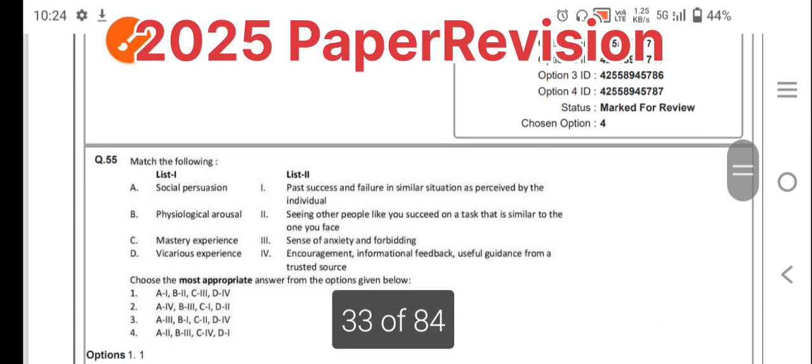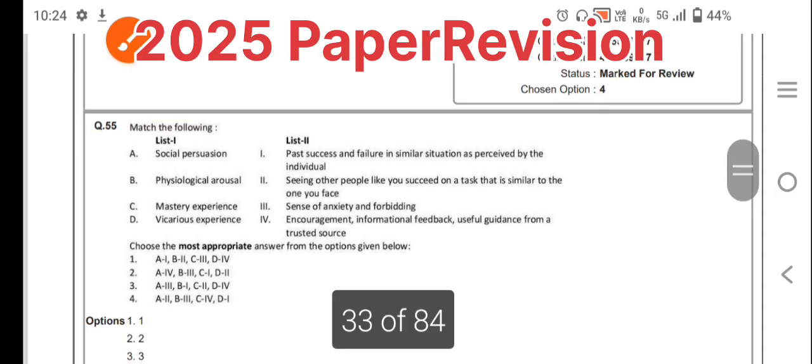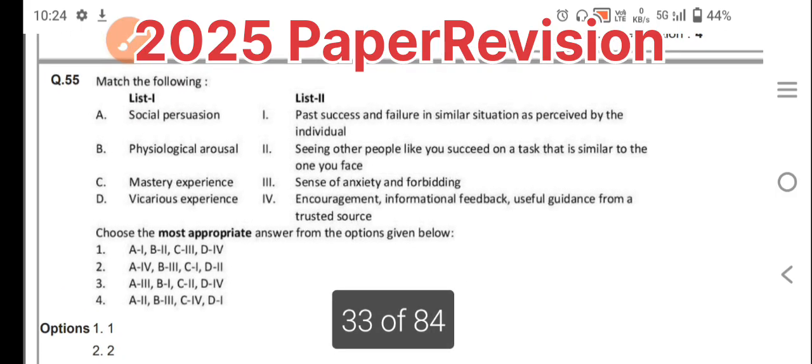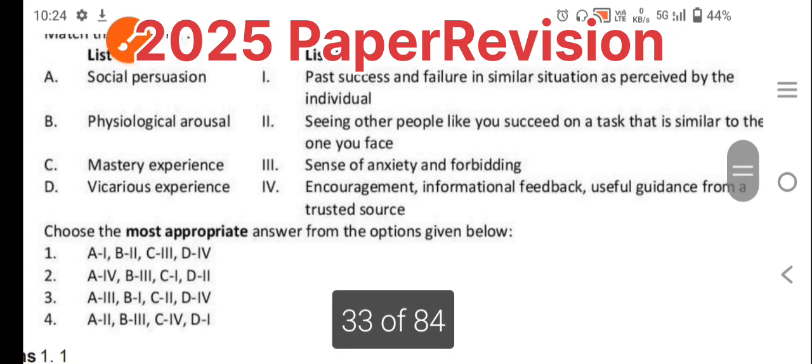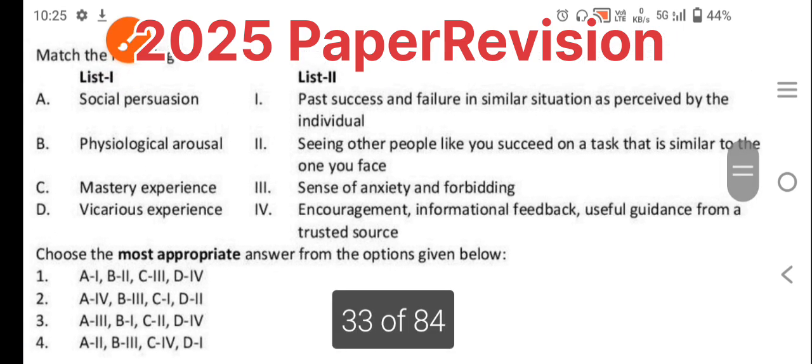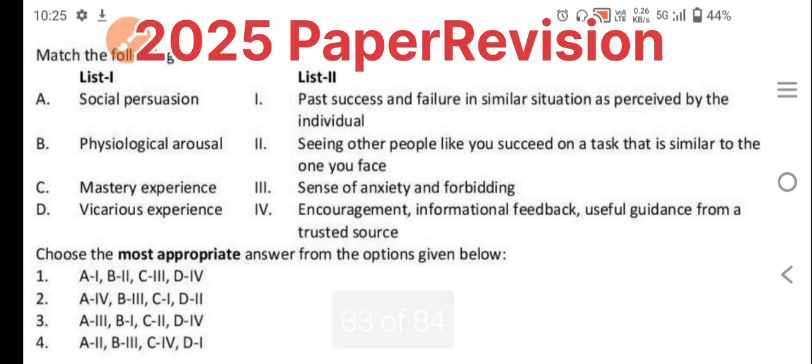So next we are moving to question number 5. Here we are looking at a match-the-following question. First you look at the categories: social persuasion, physiological arousal, mastery experiences and vicarious experiences.